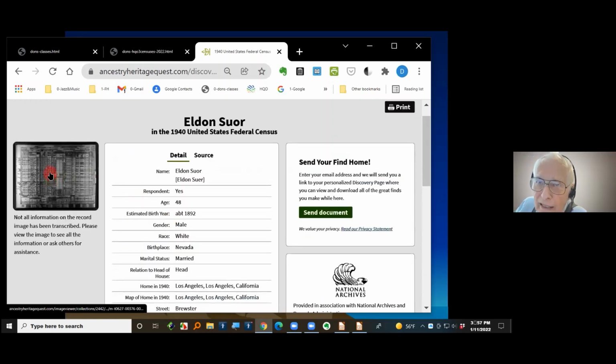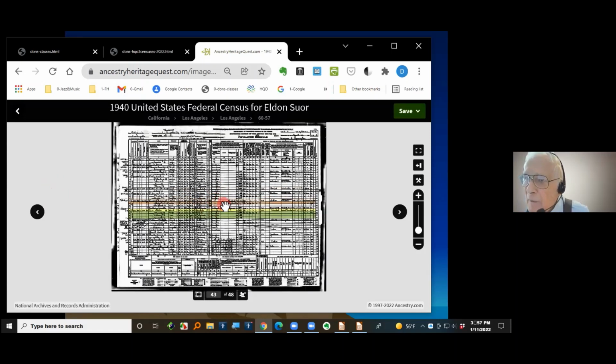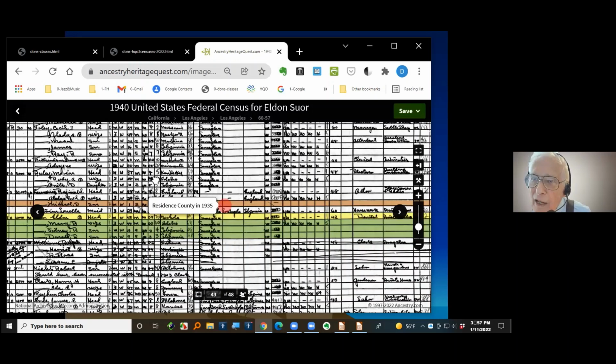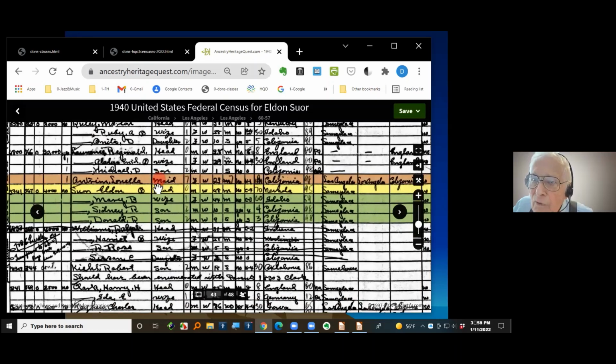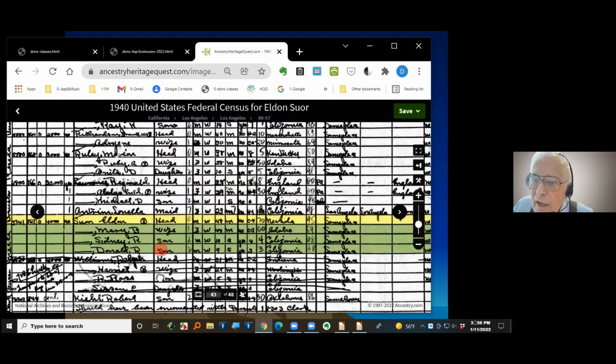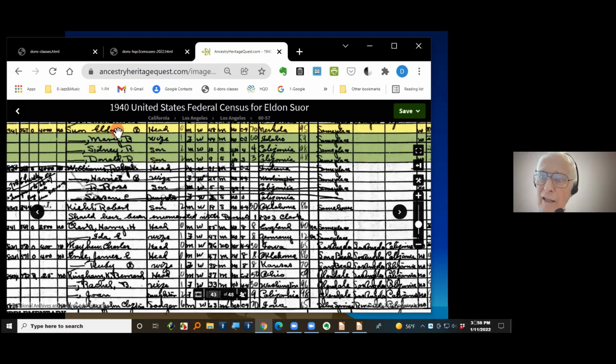Now, what happened? Let me show you. If I click over here on the picture, here's the picture, and let me make it larger so that you can see what the problem is here. We're about in the middle of the page there. Okay, now it's right at the top. Here's Eldon. Now look at that. The census taker wrote Snow, S-N-O-W, but as you look at that, you could read that as S-U-E-R, and he just put dashes for the names for Mom and for my brother and for me.